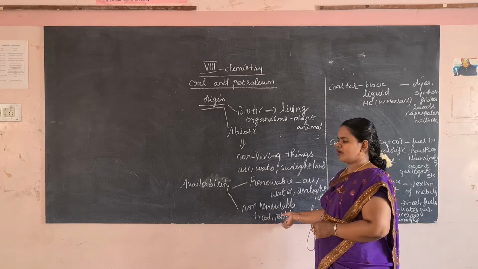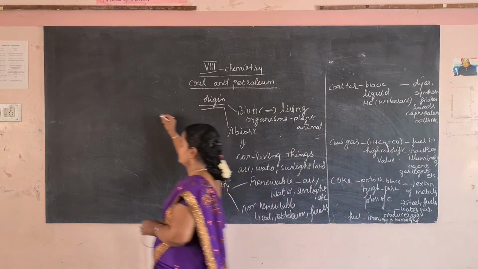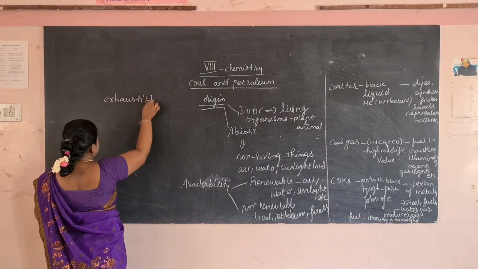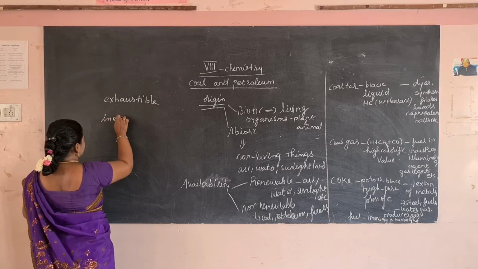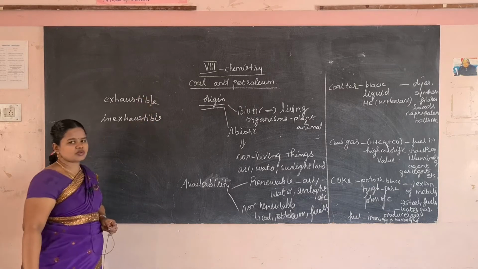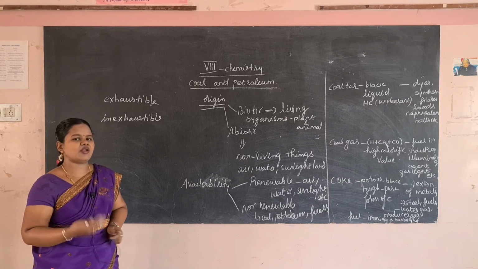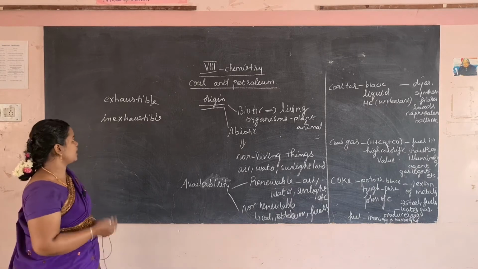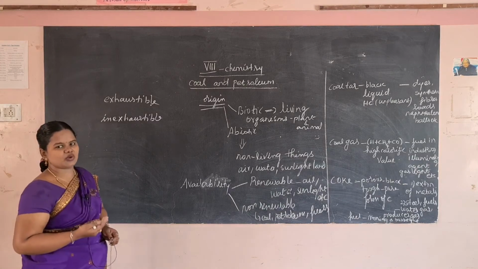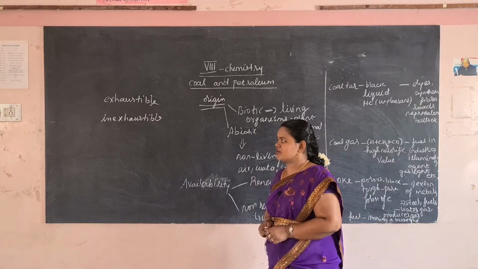And based on the usage, we classify again into exhaustible and inexhaustible resources. For exhaustible resources, excess usage will lead to depletion and they cannot be replenished. That is known as what? Exhaustible resources. For example, excess use of coal, gas, petroleum will lead to depletion of the petroleum and coal. So that is known as exhaustible resources.